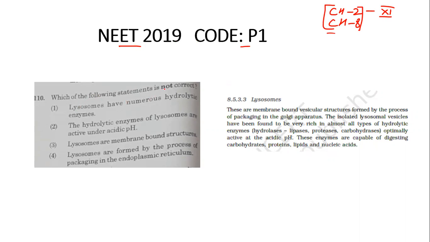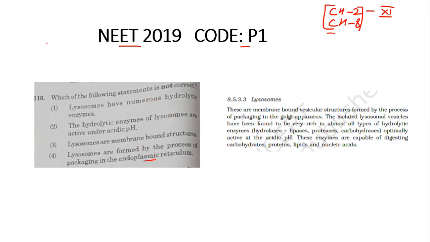Which of the following statements is not correct? The options are: lysosomes have numerous hydrolytic enzymes; the hydrolytic enzymes of lysosomes are active under acidic pH; lysosomes are membrane-bound structures; and lysosomes are formed by the process of packaging in the endoplasmic reticulum. These are the four options, and we have to choose the one which is not correct.